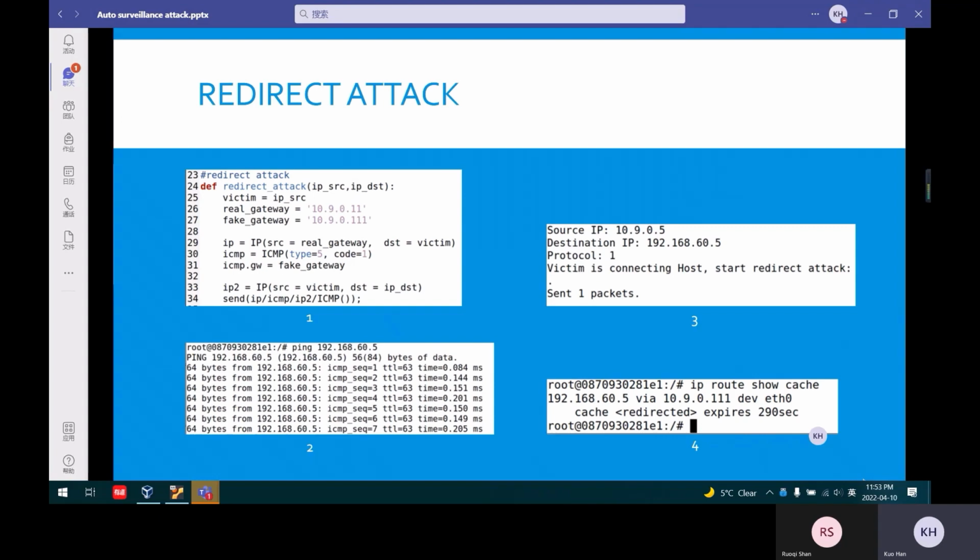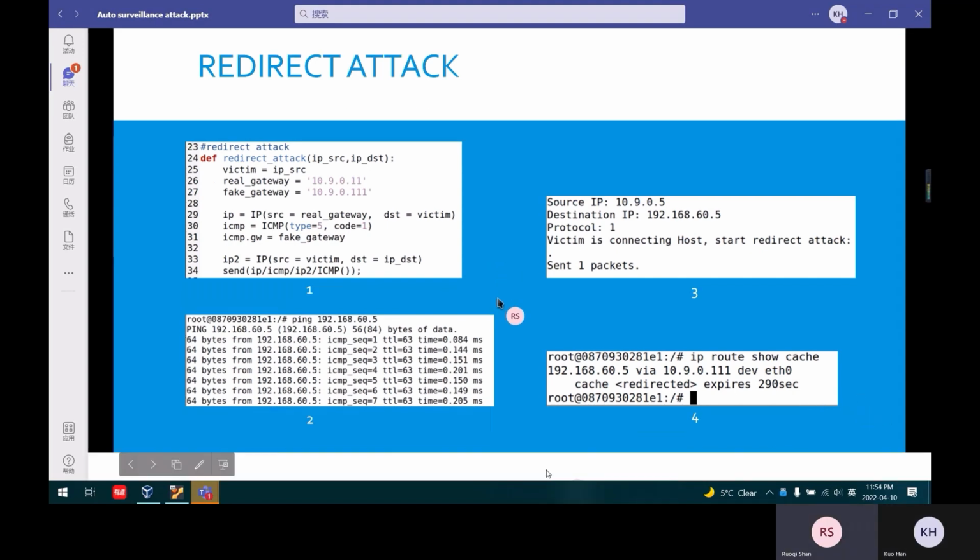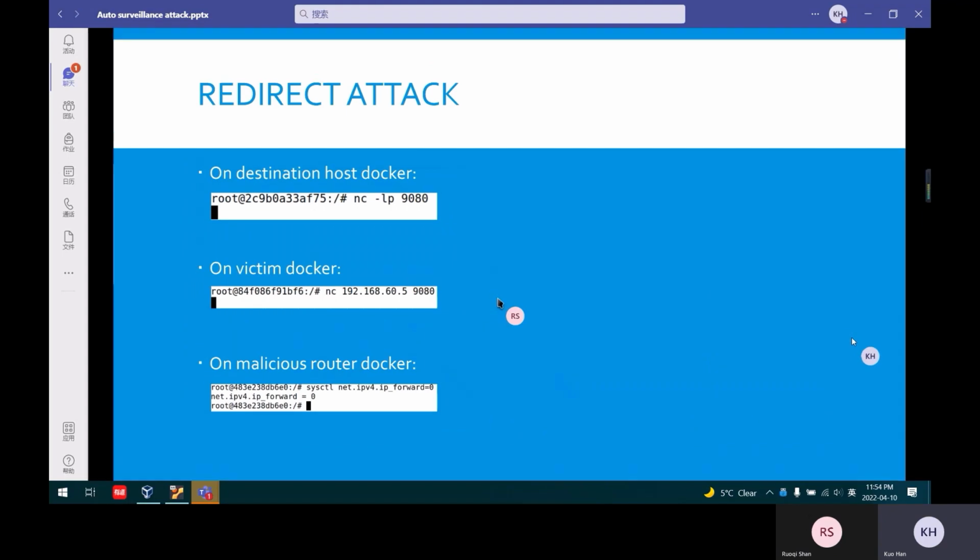Okay, the next 2 functions will be demonstrated by Ruti. Ruti, here you can talk. Thank you, Guo, and I will continue. Next slide, please. If the victim tries to send messages to the destination, first they need to run the following sentences.